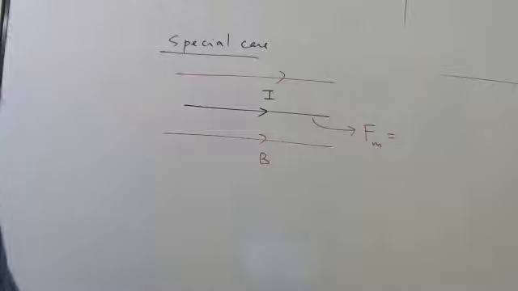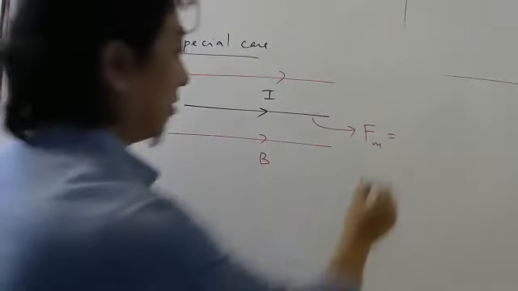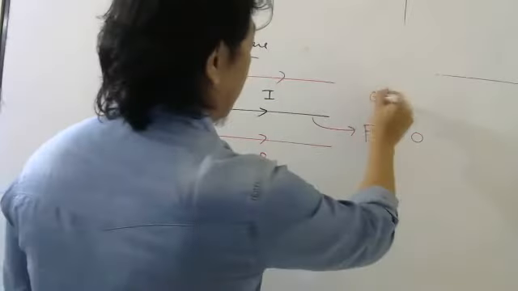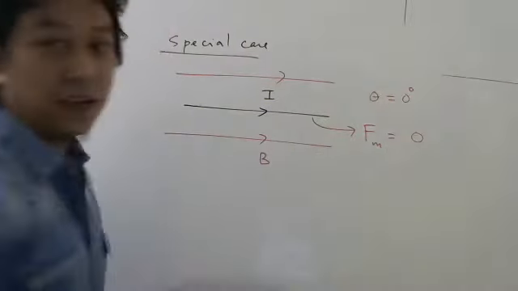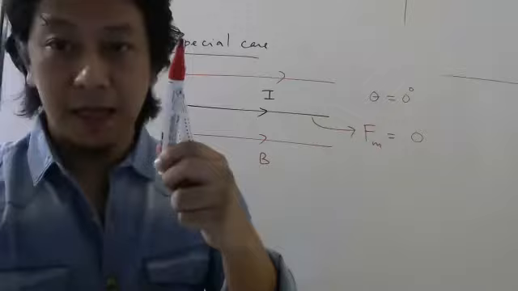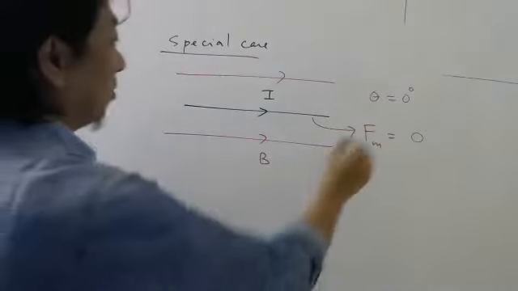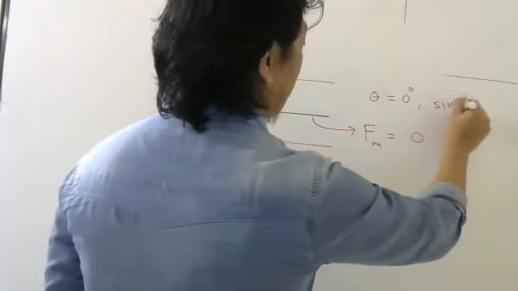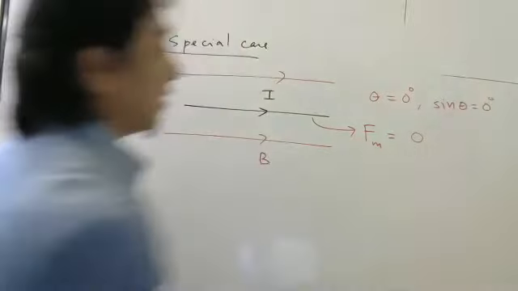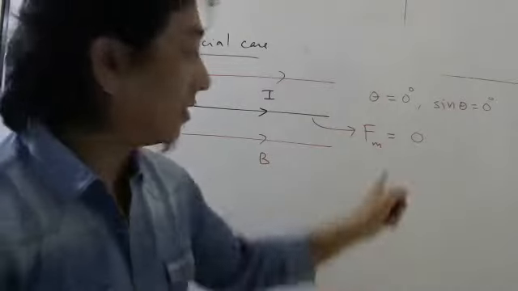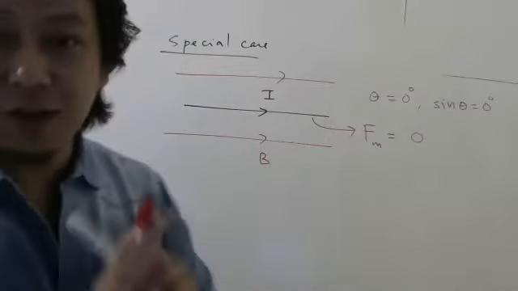The force will be 0. The reason is very simple: the angle between the wire and the magnetic field will be 0. If that angle is 0, sine theta will be 0, and the cross product will be 0 because the cross product contains sine theta. So remember that, this wire will feel no force.